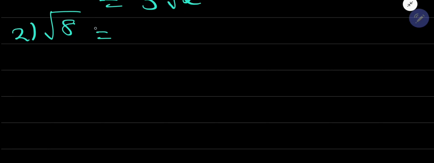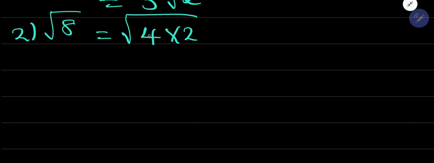So I'm going to choose 4 and 2. Why 4 and 2? Because 4 is a perfect square number. Remember guys, we did perfect square numbers earlier on. That was the reason why we were doing them. Okay, so 4 multiplied by 2.